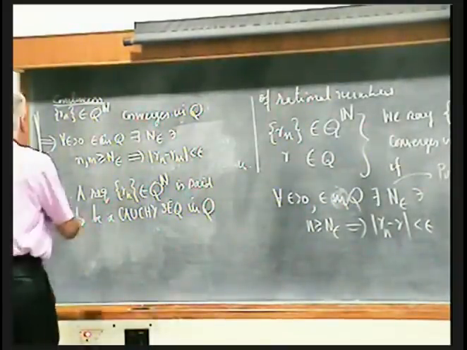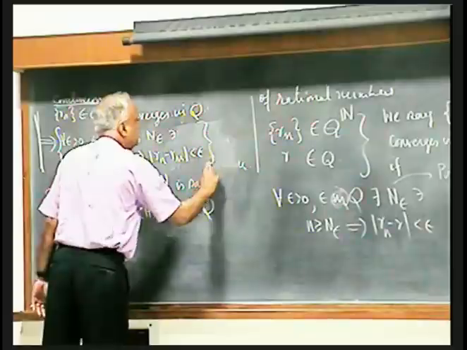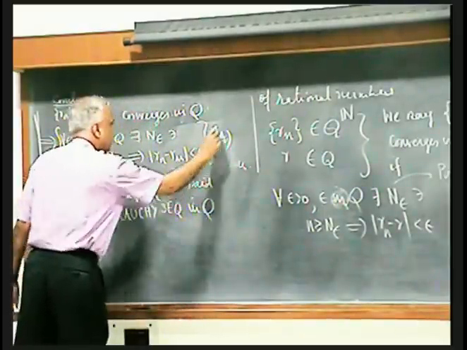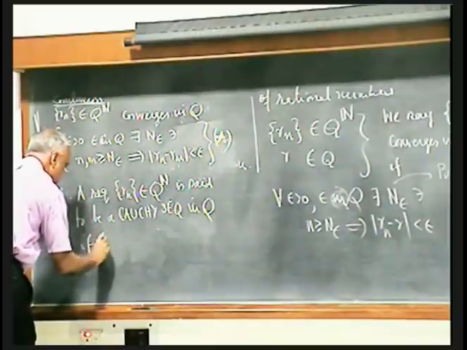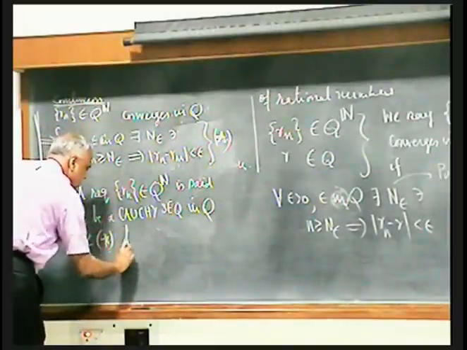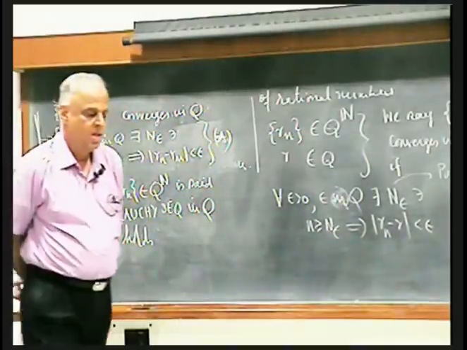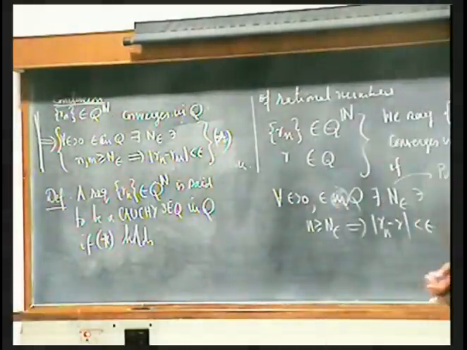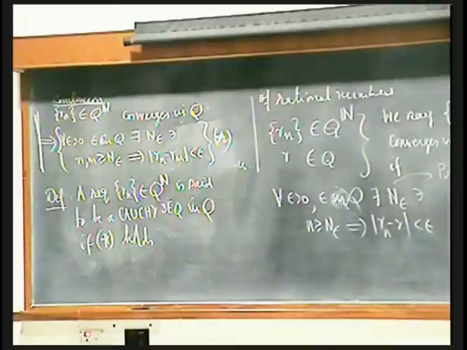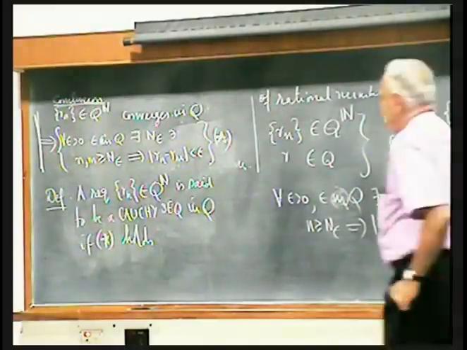If this property holds, if star holds. So what we have so far concluded therefore is, if we have a convergent sequence of rational numbers, then it must be a Cauchy sequence. So that's what the first result is.